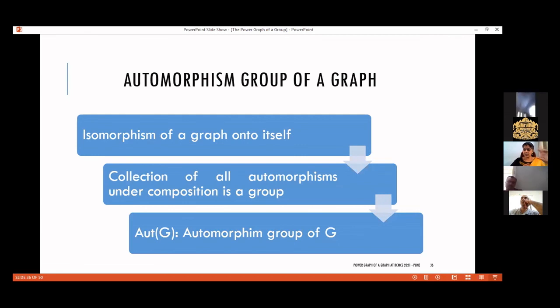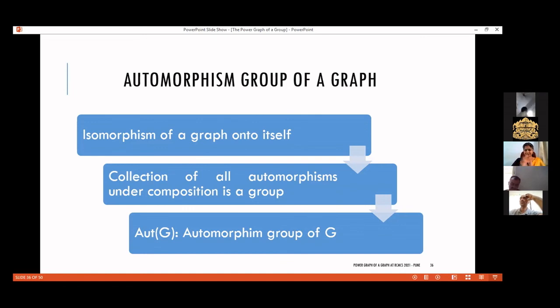So each automorphism is a function. Then we take the collection of all those functions and apply the operation of composition to get a group. While considering an automorphism of a graph, the group structure does not play any role there. That graph may or may not be a group. Right, the group is not having any role there.